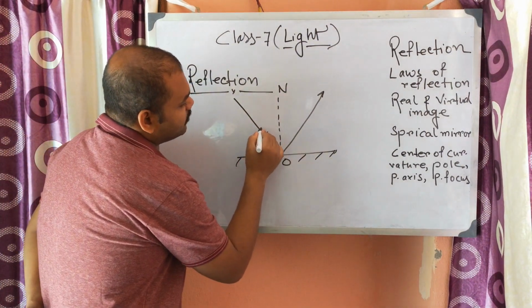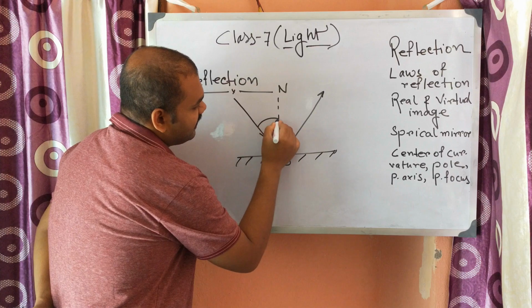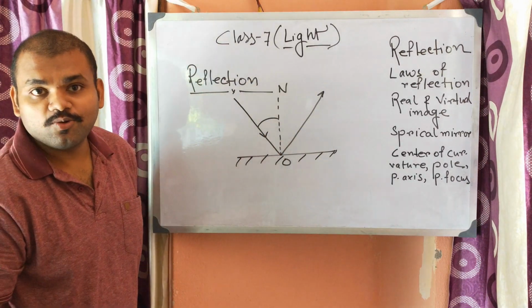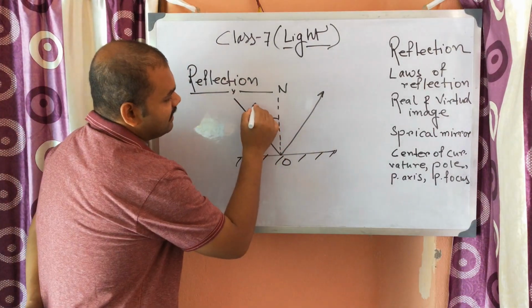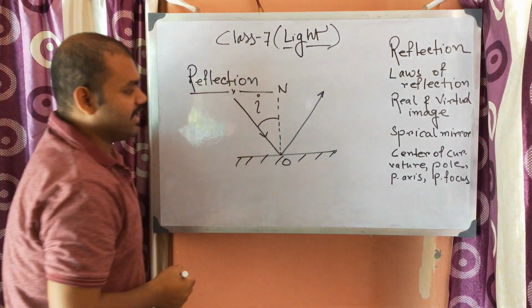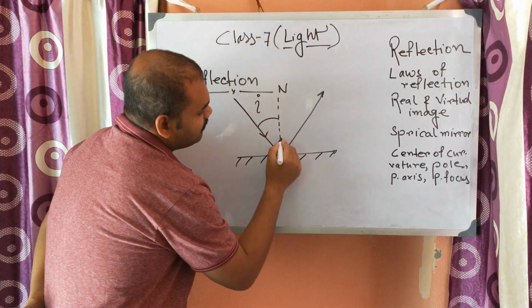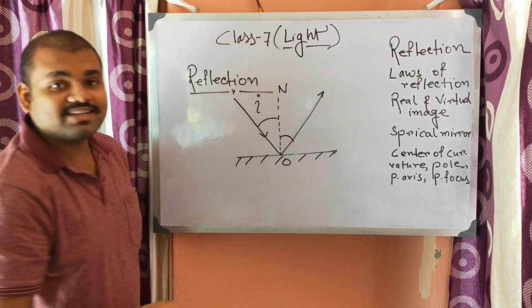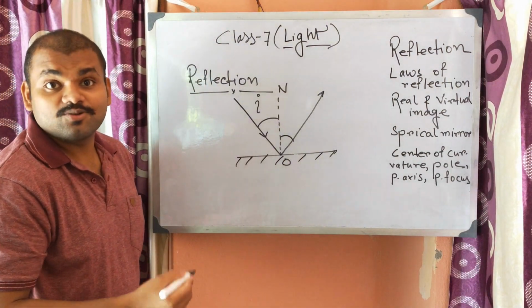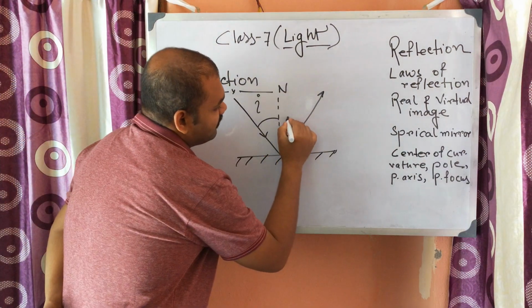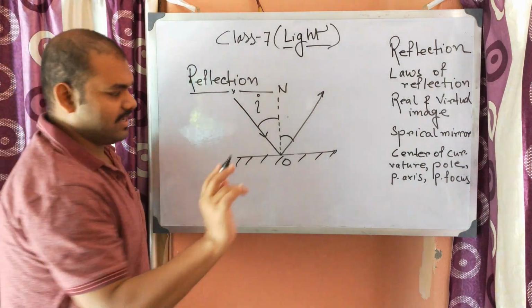The angle between the incident ray and the normal is known as the angle of incidence, denoted by i, and the angle between the normal and the reflected ray is known as the angle of reflection, denoted by r.